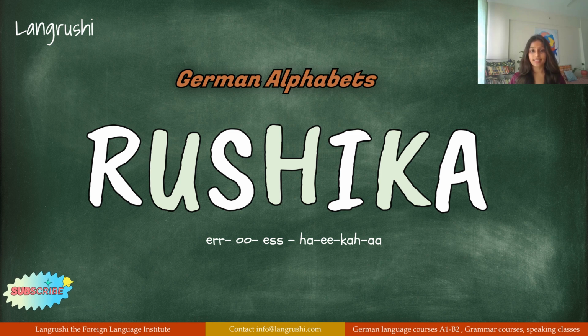R U S H I K A. I repeat. R U S H I K A. Now your homework will be to spell out your name, your mother's name, your father's name, your boyfriend's name, your girlfriend's name, everybody's names, and get used to the German alphabetical system.